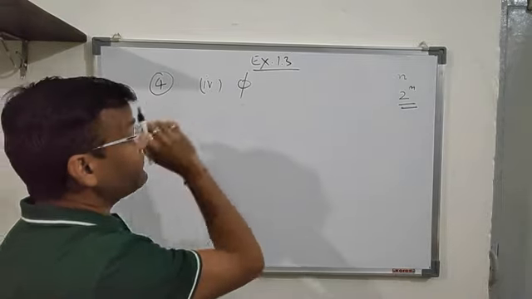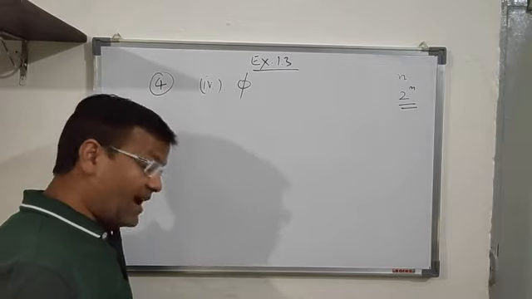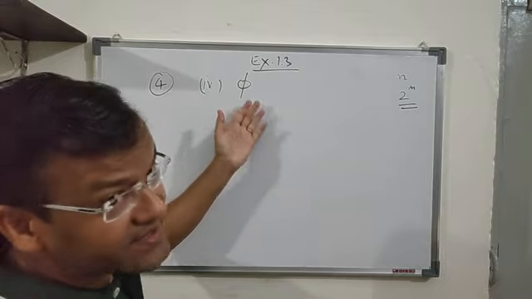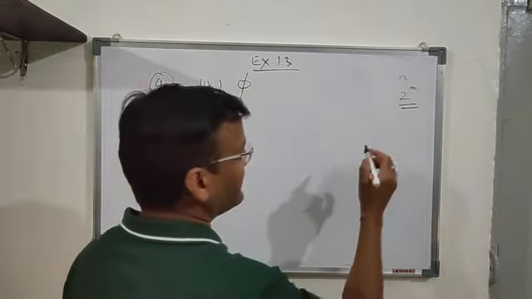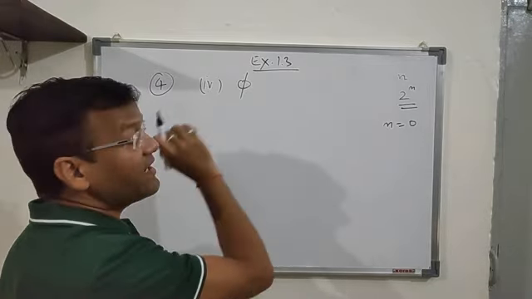Now in this case, if I have to form the subsets, how many subsets will be there in this? First of all, I have to see how many elements are there in this set. If I ask you how many elements are there in this set phi, you will say there will be no element. No element means 0 elements. So the number of elements in the set phi is 0.